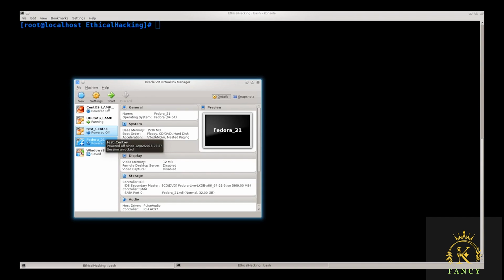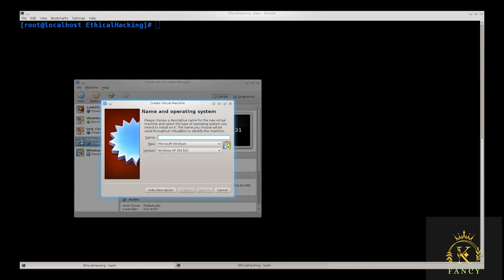Before I can do that, I need to do a bit of configuration. So first off, before the installation procedure starts, I need to create a new environment in which this machine will be installed. So go ahead and click on New. Type in whatever name you wish. I'm just going to type in Kali, so I know that it's Kali Linux, because I have a lot of other virtual machines here, but you can name it whatever you want. The choice is entirely up to you.